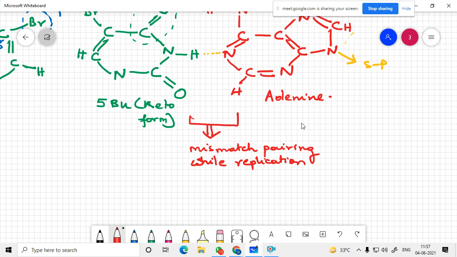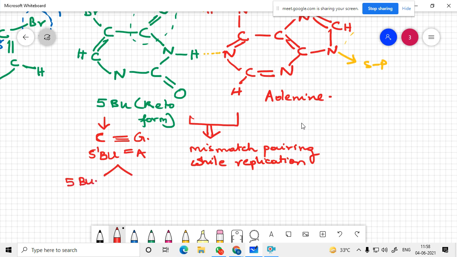Instead of this binding to guanine, it will bind with adenine. This was supposed to be cytosine. Instead of binding to guanine, it binds with adenine. So this was, say for example, cytosine, supposed to bind with guanine. Instead, 5-BU is binding with adenine, and if it breaks again,